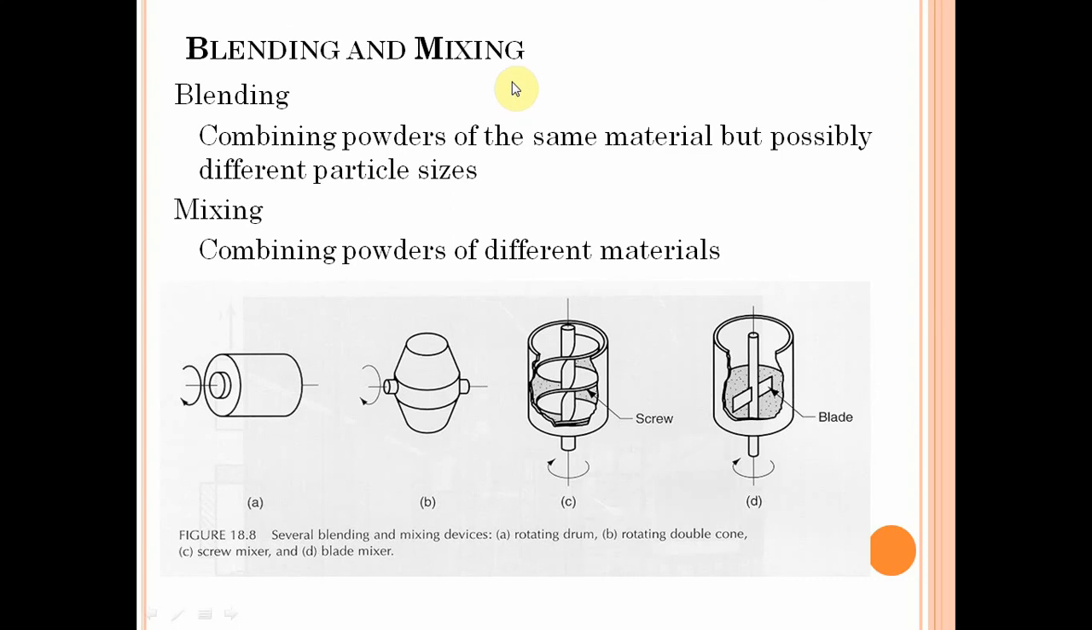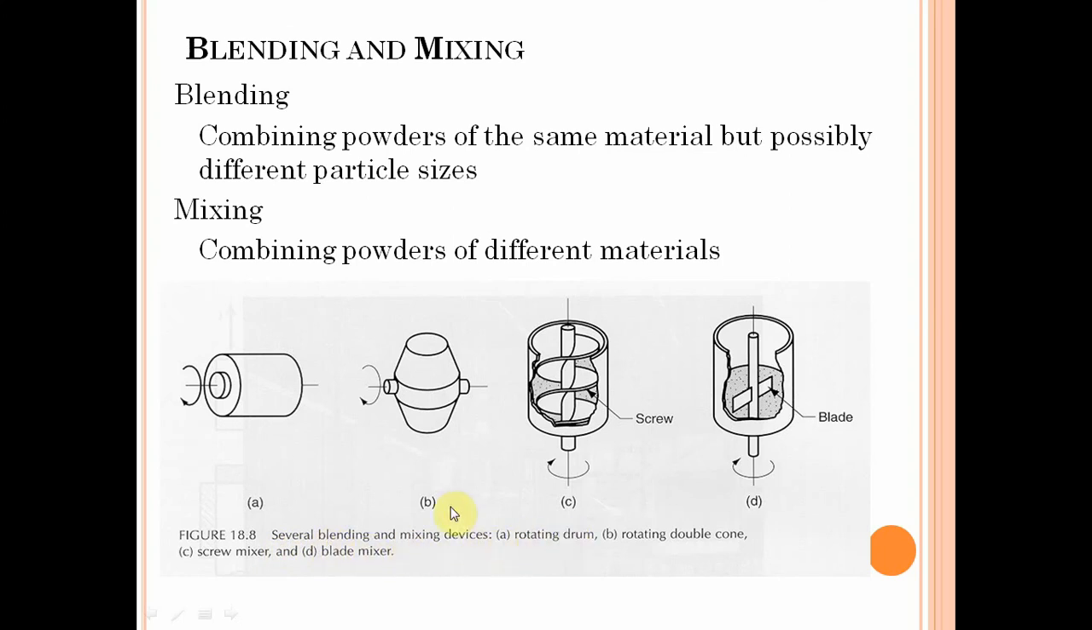Blending is a process of mixing metal powders of the same chemical composition but different sizes: the combining of powders of the same materials but possibly different particle sizes. Mixing is combining powders of different materials. The figure below shows A, B, C, D. These are the vertical and horizontal drums with blades and screws. The figure shows several blending and mixing devices.